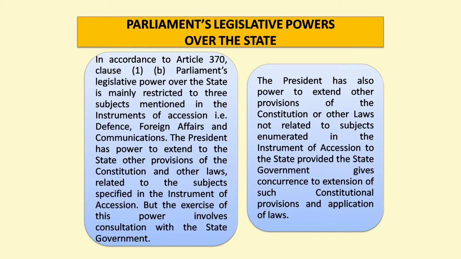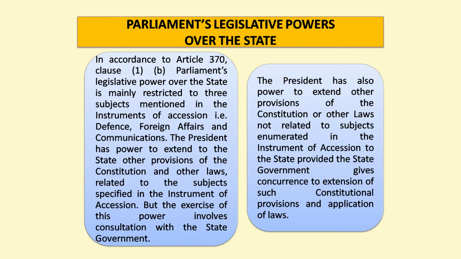Article 370, Clause 1, Subclause B deals with the lawmaking power of the Parliament. The question is whether the Parliament can make laws for the state of Jammu and Kashmir or not.